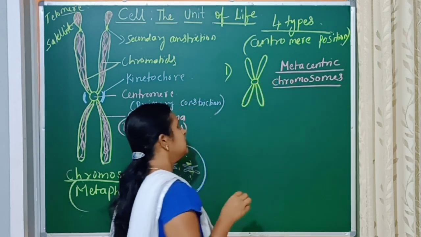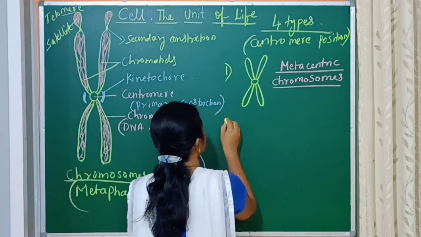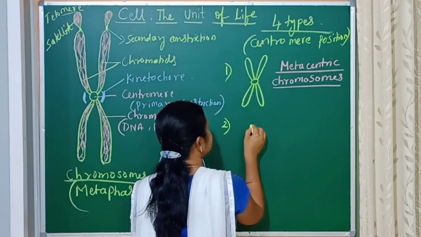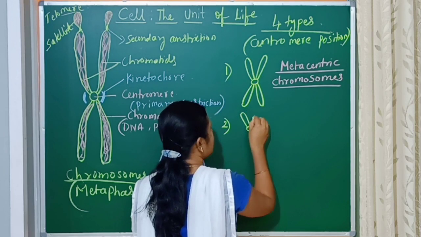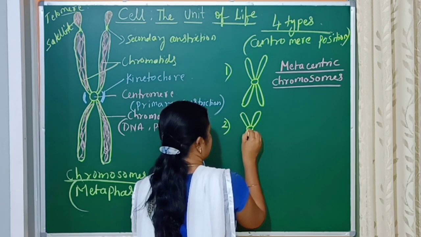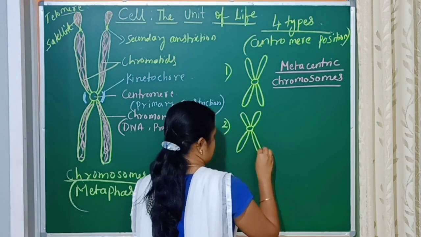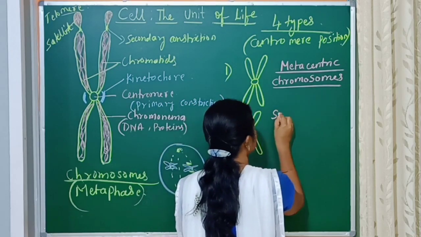Centromere is in the center with 2 equal arms. Next, if the centromere position is slightly away from the center, resulting in 1 short arm and 1 long arm, such type of chromosomes are called submetacentric chromosomes.